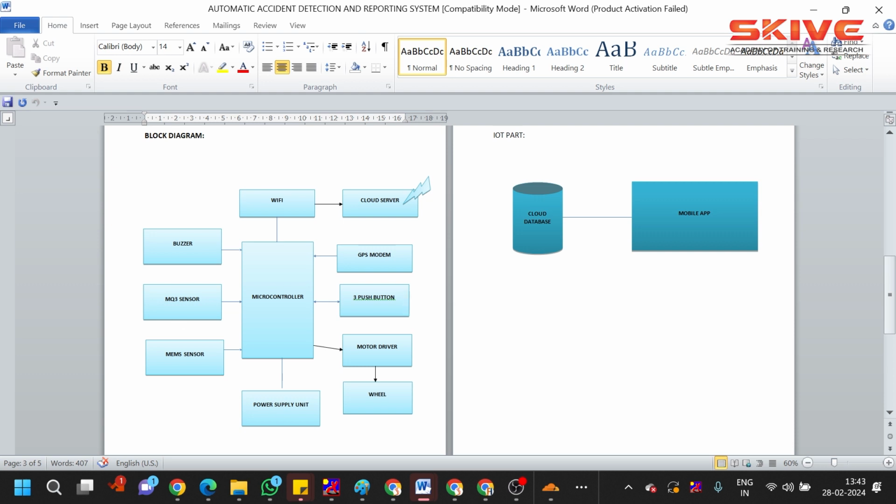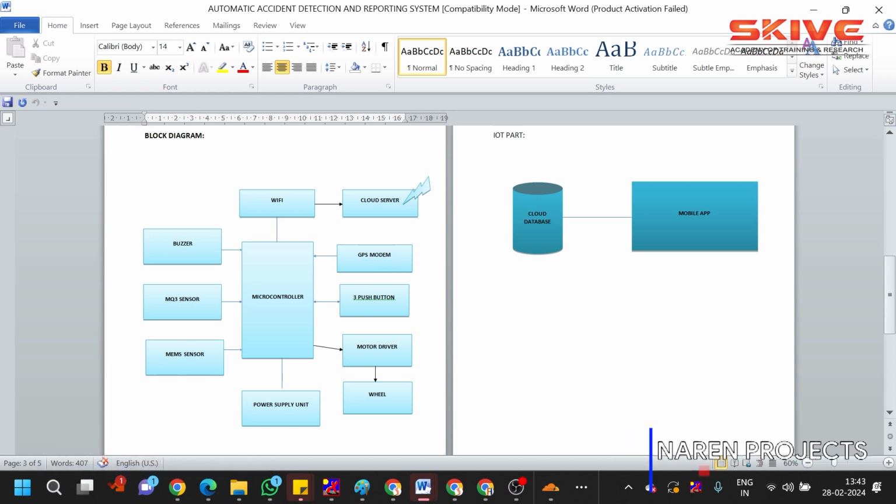The MQ3 sensor will detect abnormal gases inside the car, and alcohol detection is also possible with this sensor. If any abnormality happens, this sensor will record the accident report automatically. And here the MEMS sensor, micro electro mechanical system sensor, will identify the vibrations. Based upon the vibrations, it will activate the accident reporting system. If the accident reporting system is activated by mistake, we can disable it using this push button.